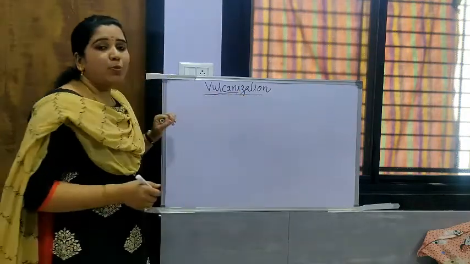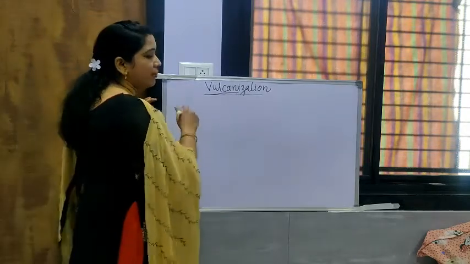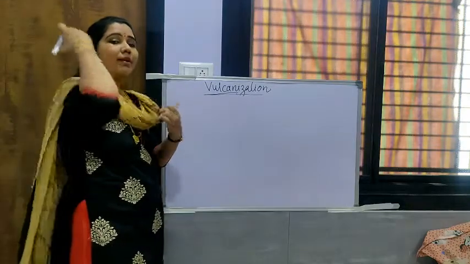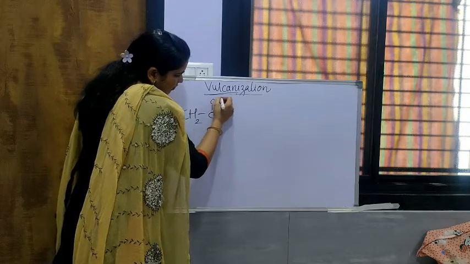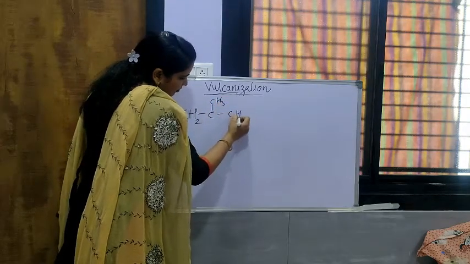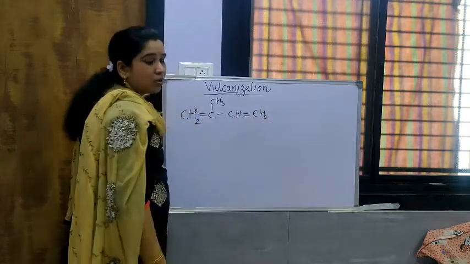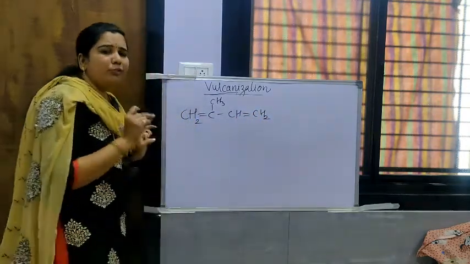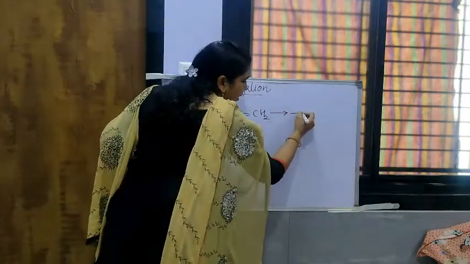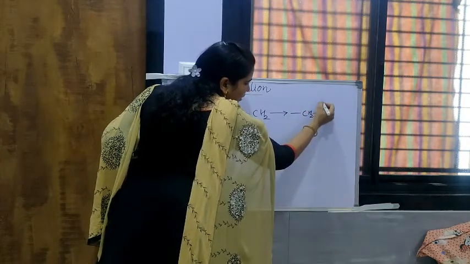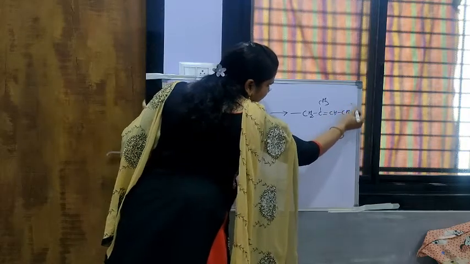Now we have to carry out the process of vulcanization of natural rubber. Particularly, we will see an example. The basic unit of natural rubber is isoprene. It has the formula CH2=C(CH3)-CH=CH2. It is the very basic unit of the rubber, and when it undergoes polymerization it will form -CH2-C(CH3)=CH-CH2- like this.